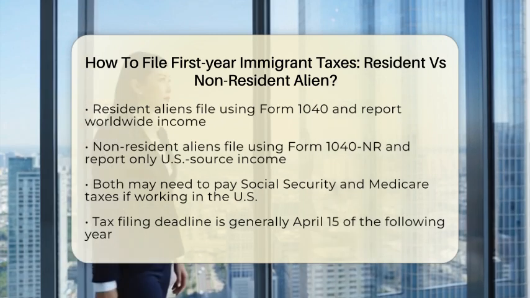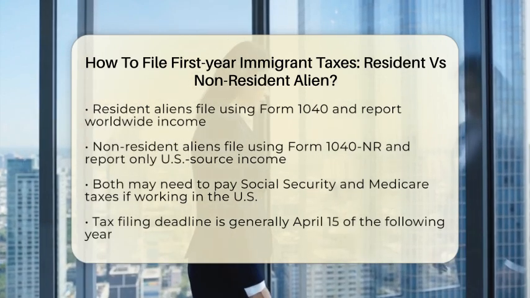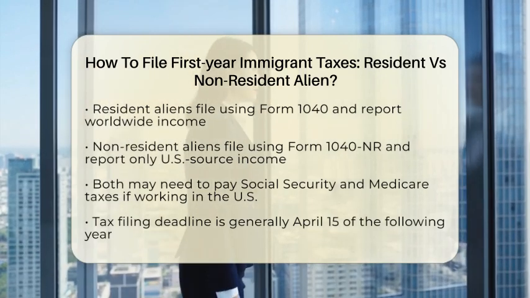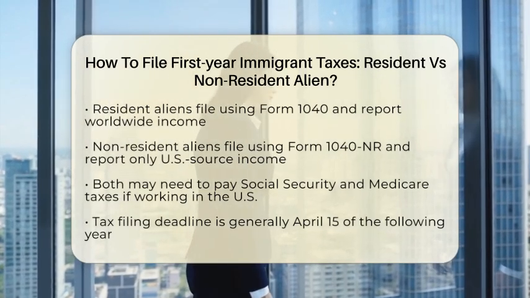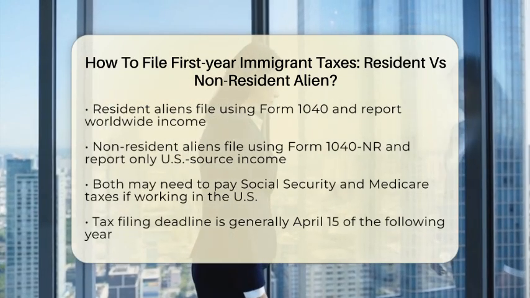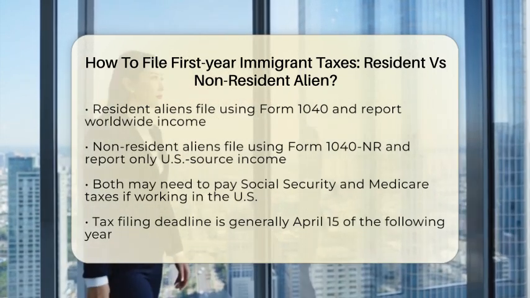Both types of aliens may need to pay Social Security and Medicare taxes if they work in the U.S. These taxes are separate from income tax and are deducted from your paycheck. The deadline to file taxes is usually April 15 of the following year.